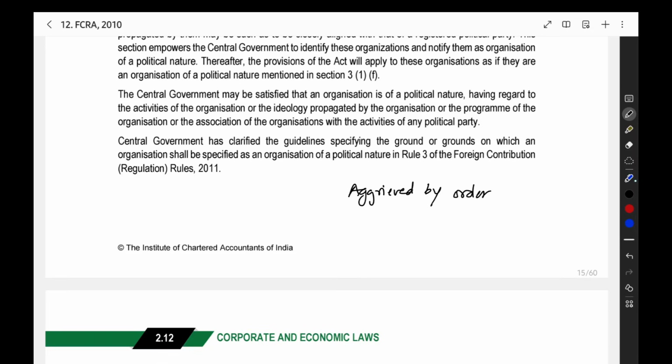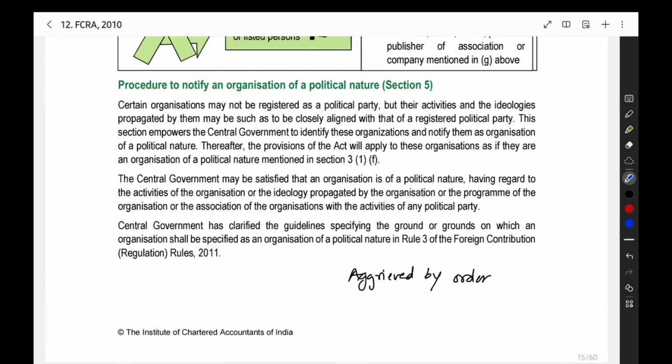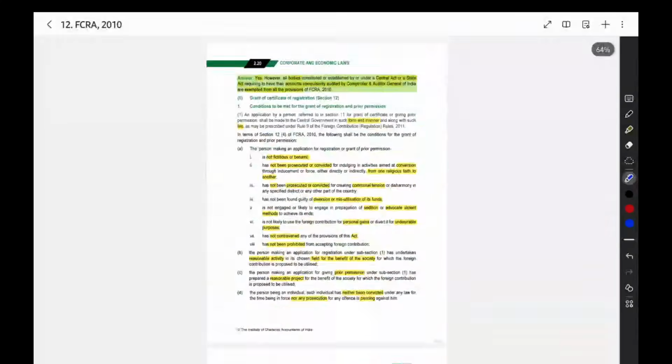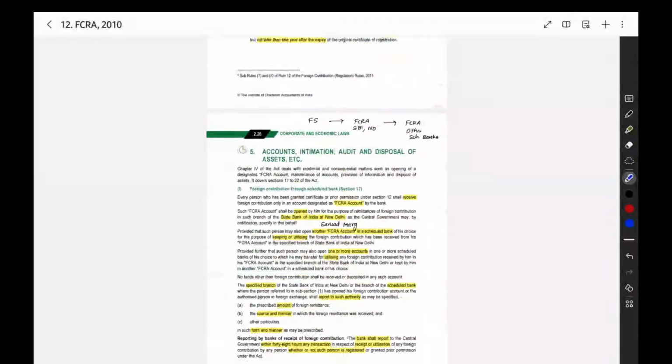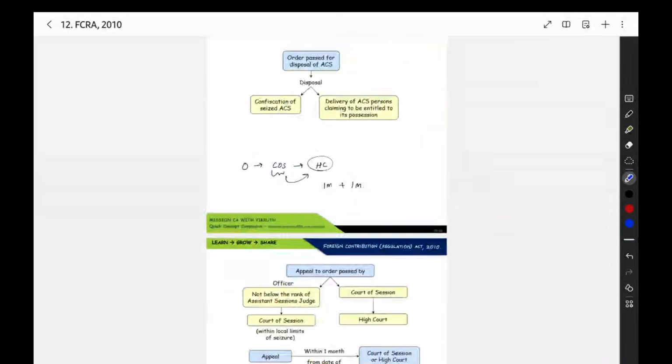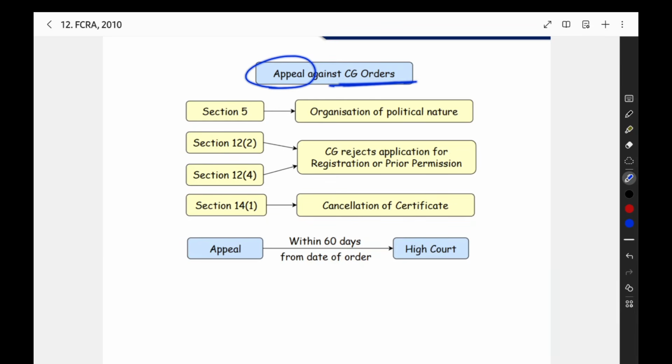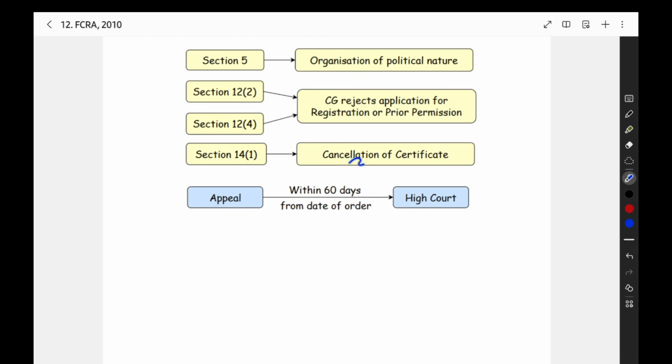Agreed by the order saying that you are becoming an organization of political nature. Against that order also you can go for an appeal. And we have other orders also: order for giving prior permission, order for not giving the registration, like that. For those orders also we can go to appeal against the central government orders. Cancellation of certificate, against this order also you can go for an appeal.